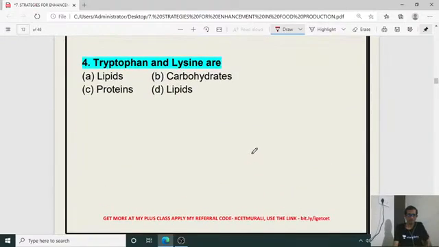Then fourth question, tryptophan and lysine are what? What is meant by tryptophan and lysine? Lipid, carbohydrate, proteins. So here we can change this one: none of the above. So what is this tryptophan and lysine? They are the protein particle, means it is made up of amino acid. So amino acids, okay, tryptophan, lysine, coming under protein concept.